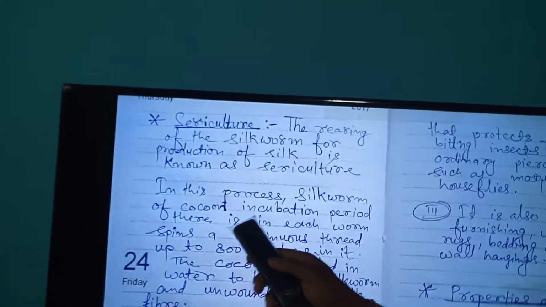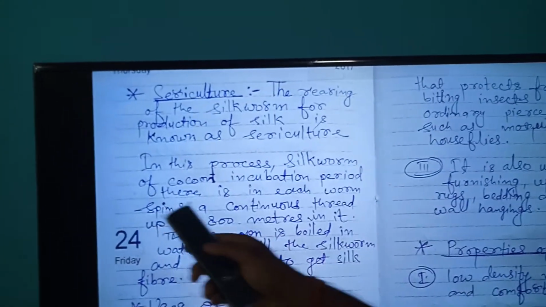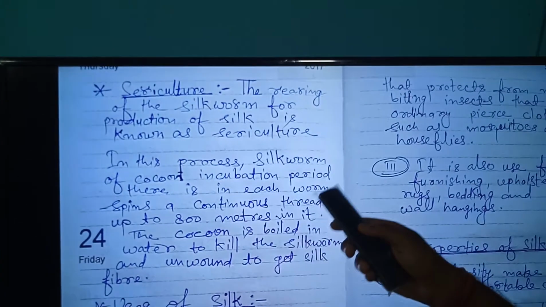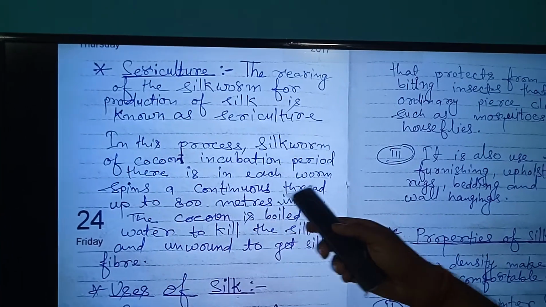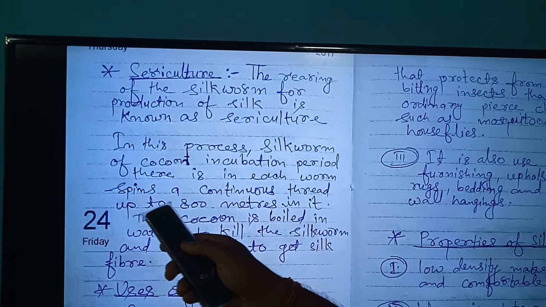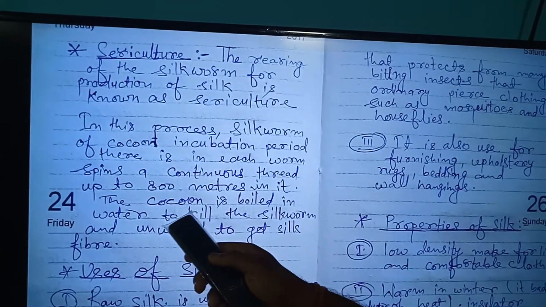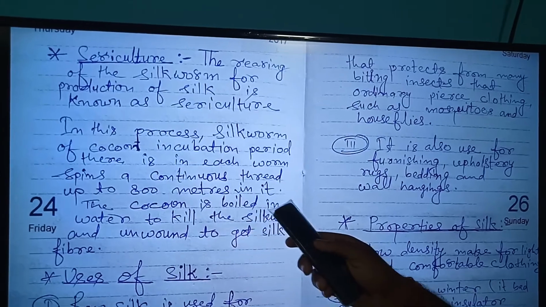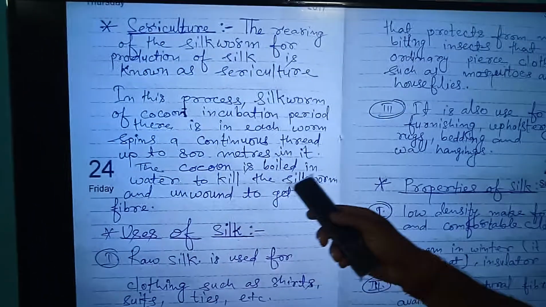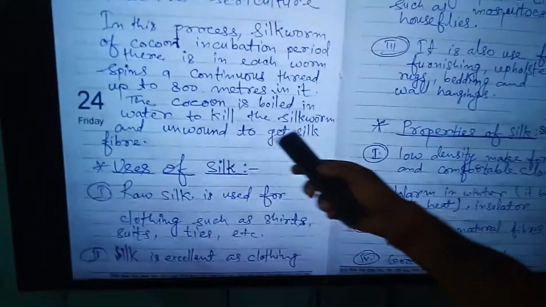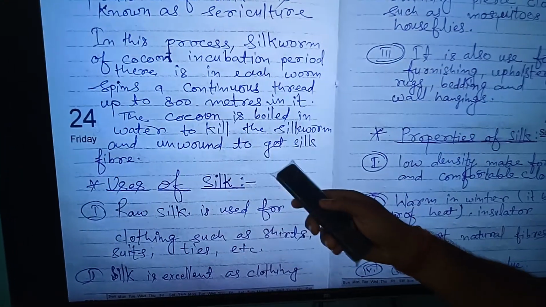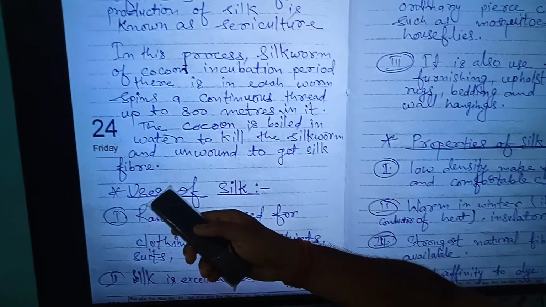In this process, during the incubation period in the cocoon, each worm spins a continuous thread up to 800 meters long. The cocoon is boiled in water to kill the silkworm and unwound to get silk fibers.